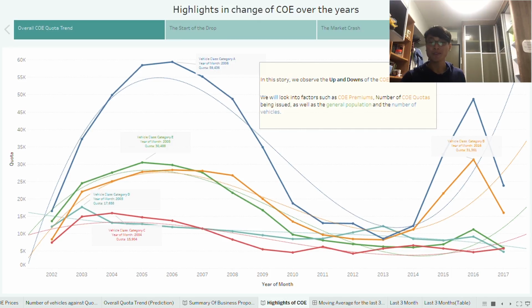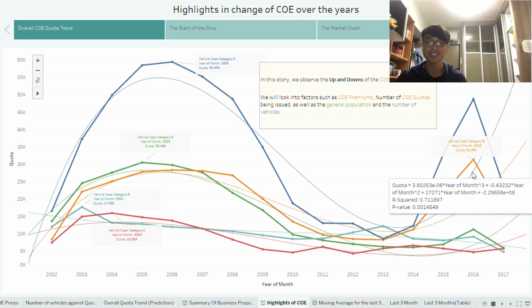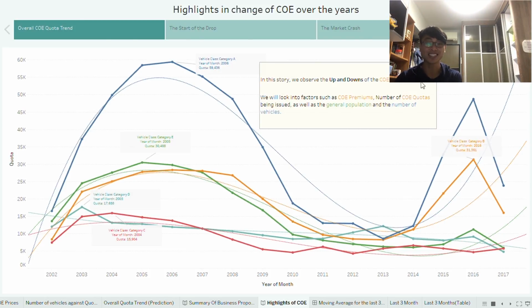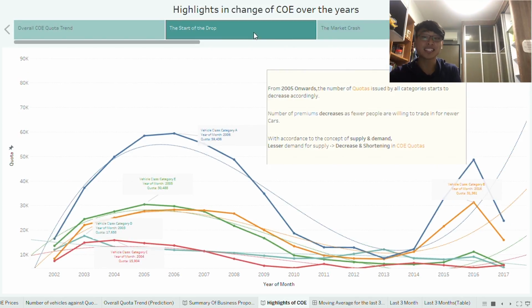Alright, so in this story, we observe the ups and downs of the COE in cars. We look into factors such as COE premiums, the number of COE quotas being issued, as well as the general population and the number of vehicles. So first of all, we go to the start of the drop.